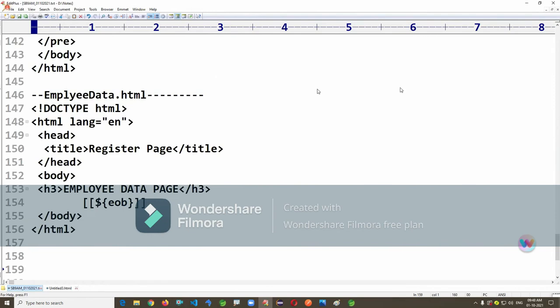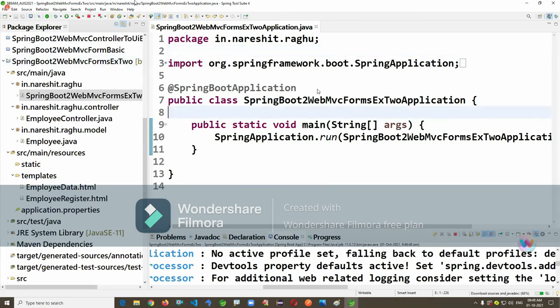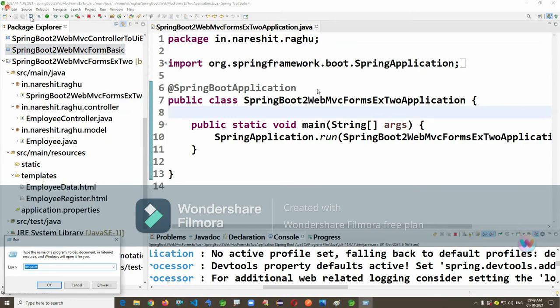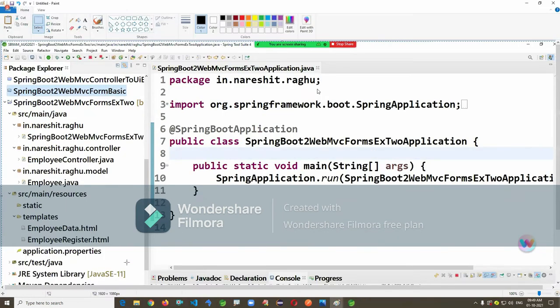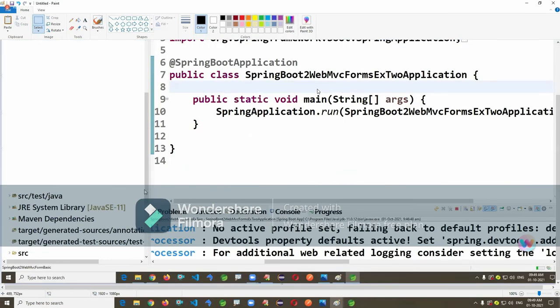I'm also providing the folder structure here. Form applications are very important. Don't neglect this one. Practice it.